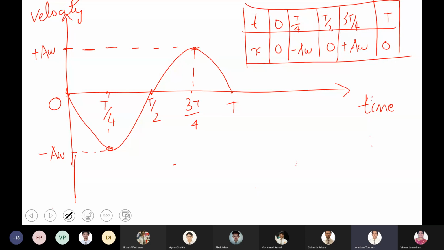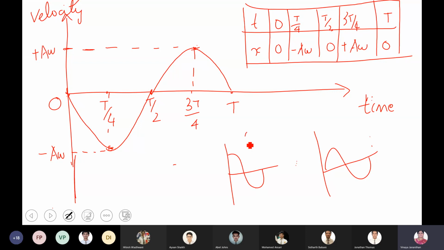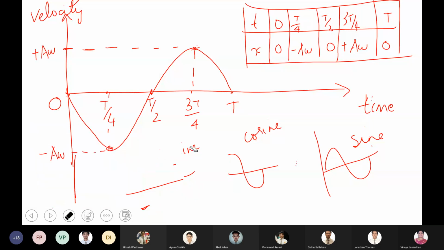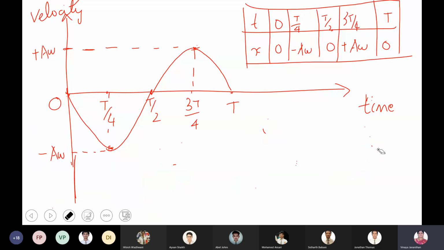Ma'am, so this is a sine graph. This is a sine graph. It always starts with 0. So shall we move on to the other one next? This is also sine. Even if it starts like this, it is also a sine graph. Cos is different. Cos always starts with a maximum value. This is a cosine graph. A cosine graph can also be like this, starting with a maximum value. This is a cosine graph. Shall we move on to acceleration?